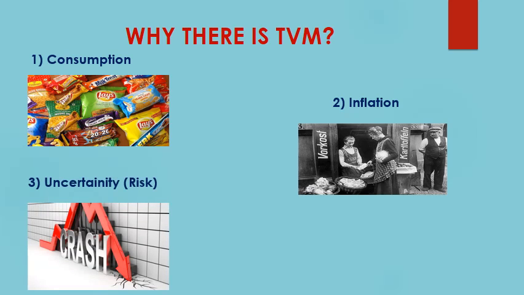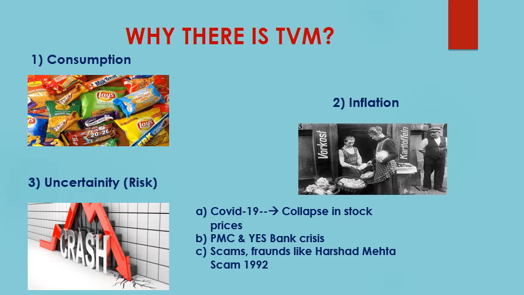The third reason why there is time value of money is uncertainty or risk involved due to market factors. For example, in today's case, we have a situation of coronavirus, because of which the prices of various stocks and shares had collapsed. So many investors who had invested their money in share market lost their money.